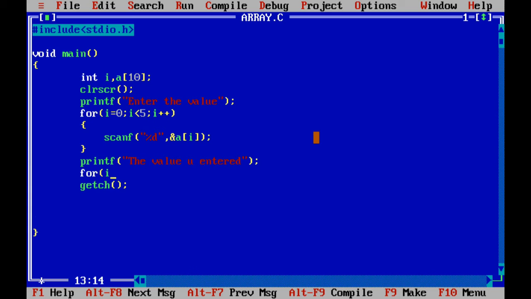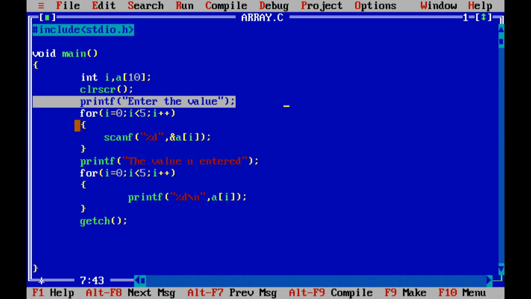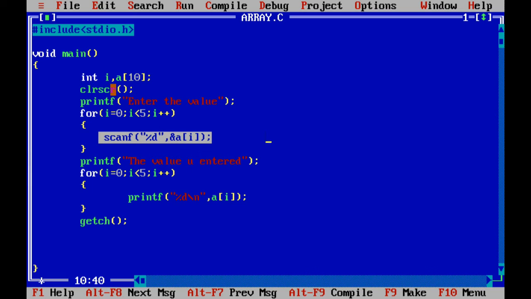We will assign i equal to 0, i less than 5, i plus plus, and inside this we will give a printf with percentage d backslash n. I will give a of i again in the same way, then a semicolon and close the bracket. So in this code we ask the user to enter the values, scan all the values and store them in the array, and again print the same values from the array.